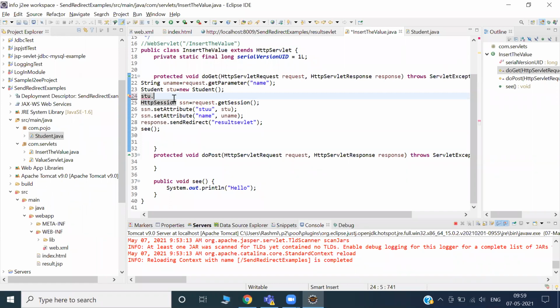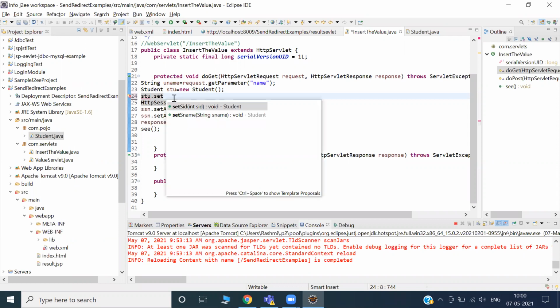Even though we are not getting the chance, we can do something so that our thing will be highlighted. Here I'm doing this and attaching it to the request object. We have discussed the request object many times, and we'll understand it more. stu dot setId. You want to set the id.